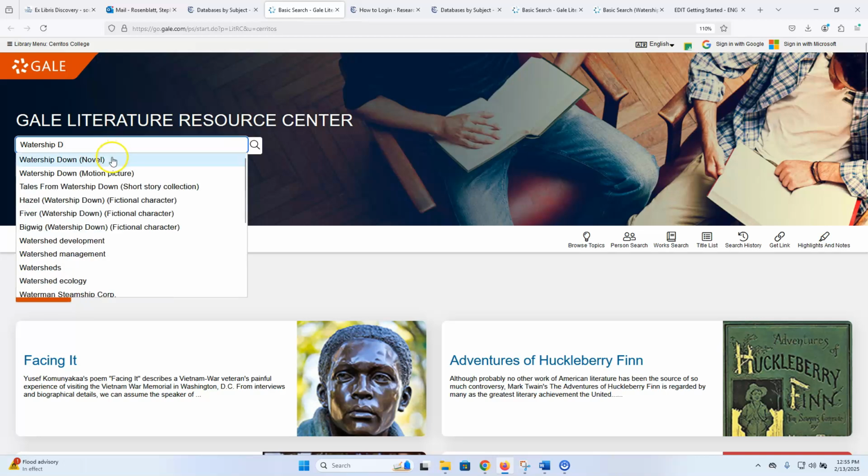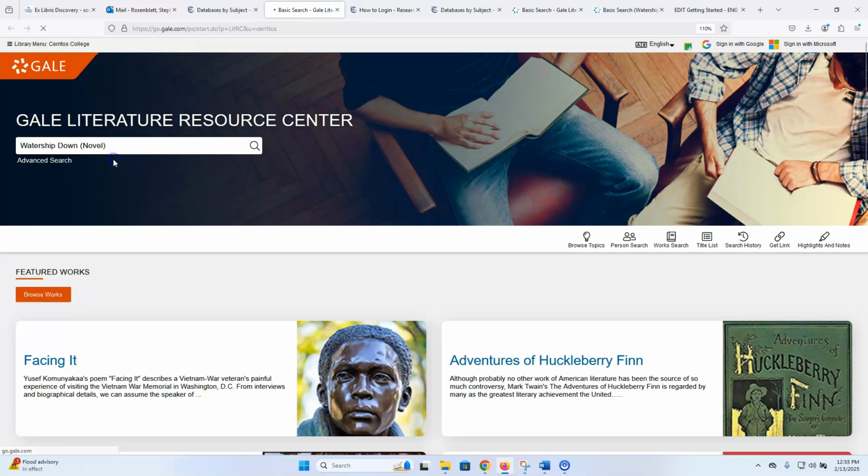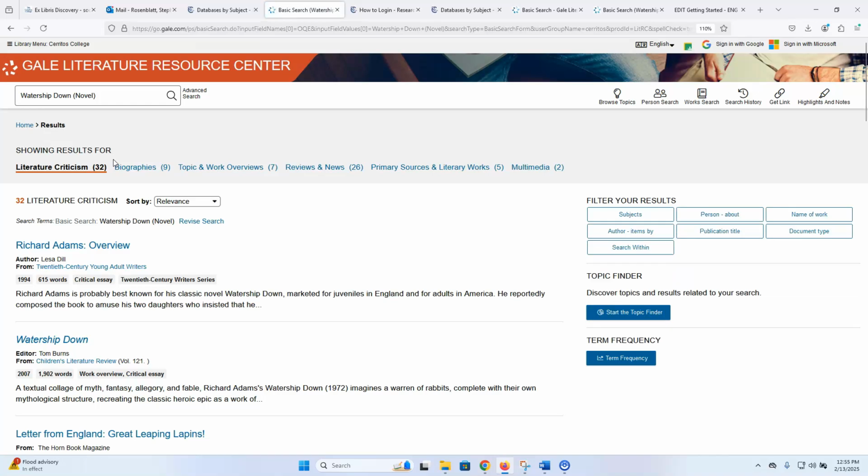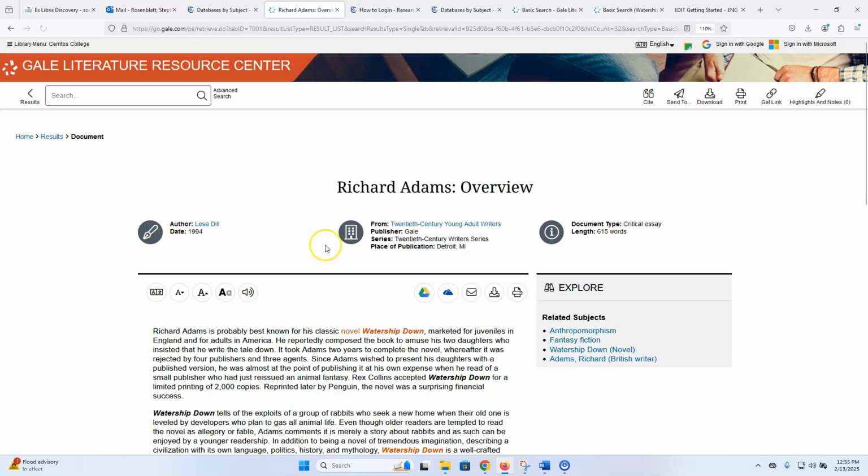And you can see it pops up, and we're looking at the novel, so that's what I'm going to look at. So you can see I've got 32 results. We've got literary criticism. There's also biographies of the author, topic, and work overviews. So the first thing that comes up is an overview of Richard Adams, the author.